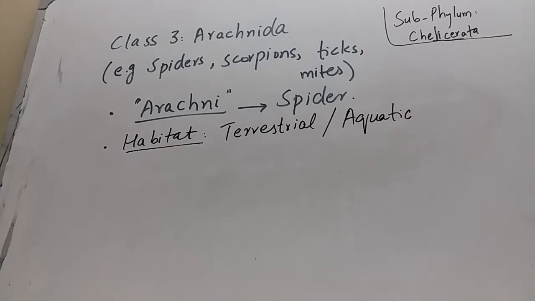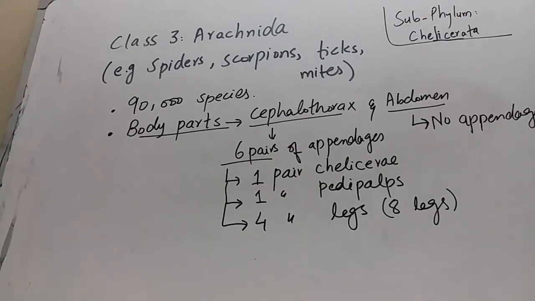Next is the habitat. Arachnids are either terrestrial, living on land, or they may be aquatic, found in water, in fresh water or in marine water. There are up to 90,000 species of arachnids in the world.